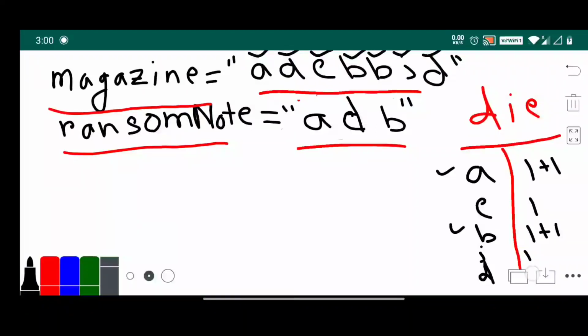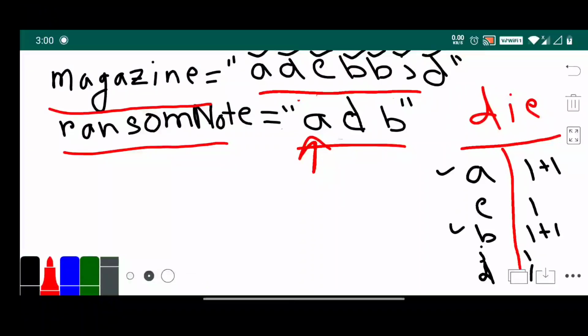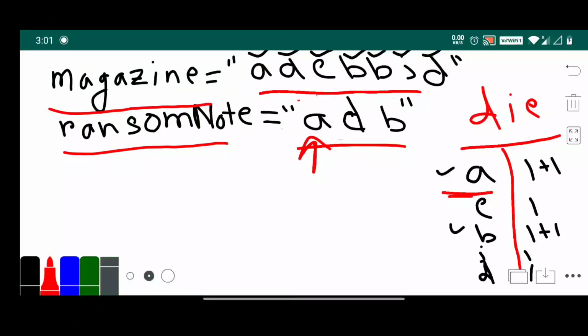Now we check the ransom note letters in the dictionary. If the letter's value in the dictionary is greater than 1, it means true. If less than 1, we simply return false. Check A. If the value is less than 1, then we return false. If the value is greater than 1, then we decrement the value, because we use it in the ransom note.